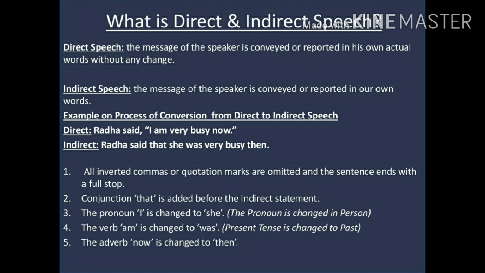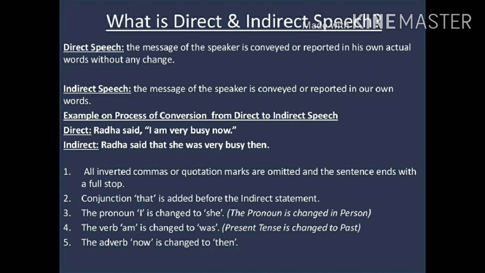First, all inverted commas or quotation marks are removed and the sentence ends with a full stop. So an indirect speech sentence will always end with a full stop. Second, the conjunction that is added before the indirect statement, although in some cases you can even write the sentence without this conjunction.